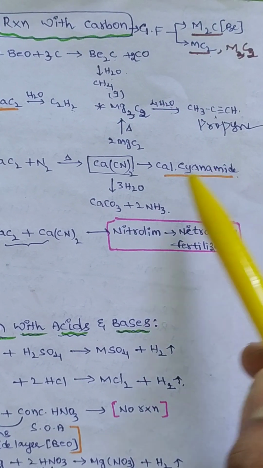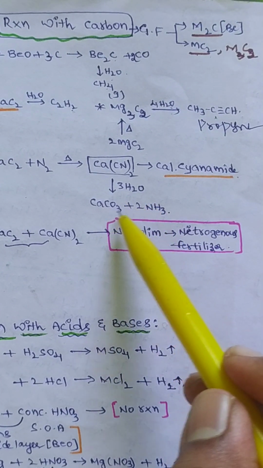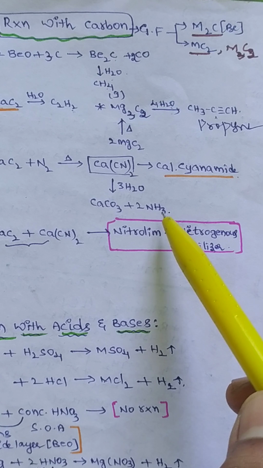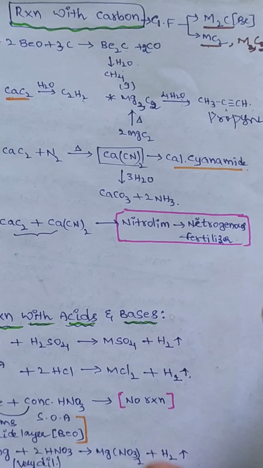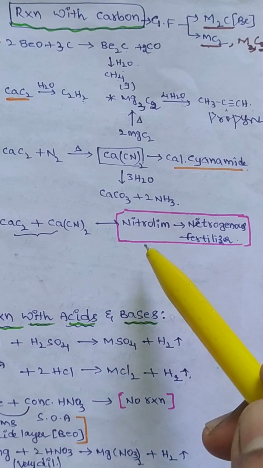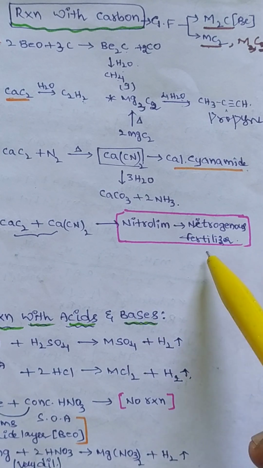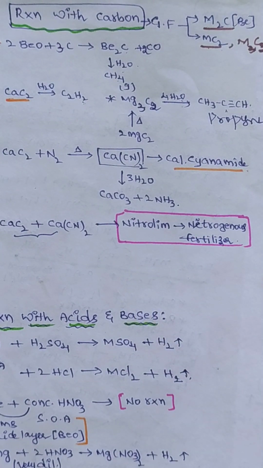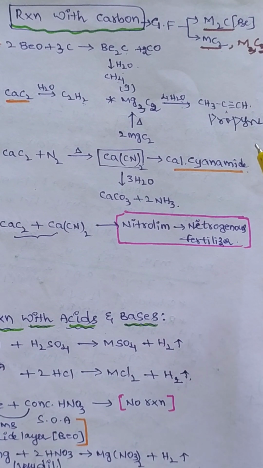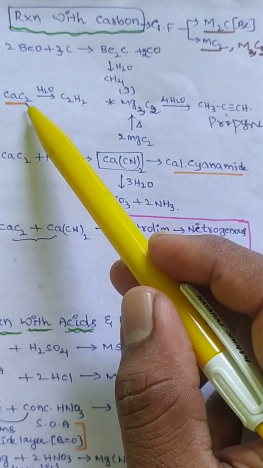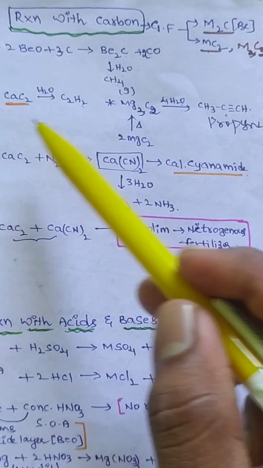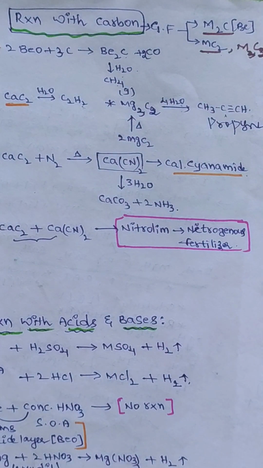calcium cyanamide, which is undergoing hydrolysis. They will form calcium carbonate and ammonia. The mixture of calcium carbide and calcium cyanamide is called nitrolim, which is a nitrogenous fertilizer. That means it is used in the preparation of the nitrogenous fertilizers. So these reactions are important. Carbide reactions of beryllium, calcium, magnesium is important.